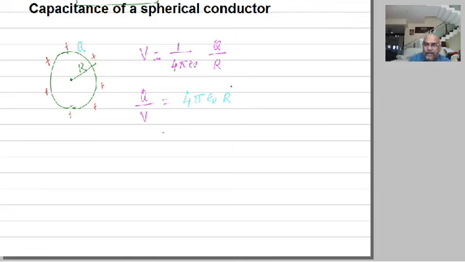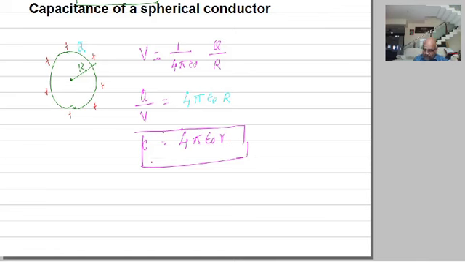What is q by V? In the previous topic we have learnt, q by V is nothing but capacitance. So q by V is equal to the capacitance, and therefore C is equal to 4 pi epsilon naught r. This is the equation for the capacitance of a spherical conductor.